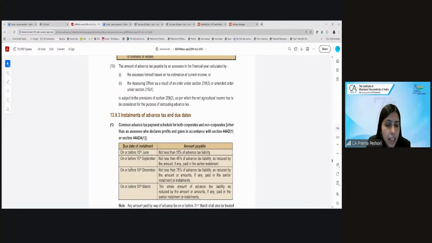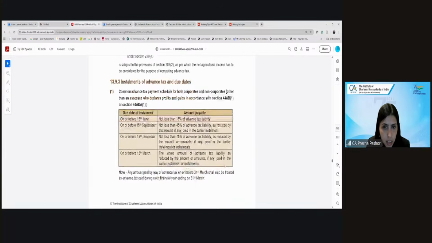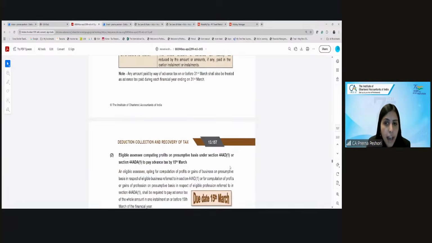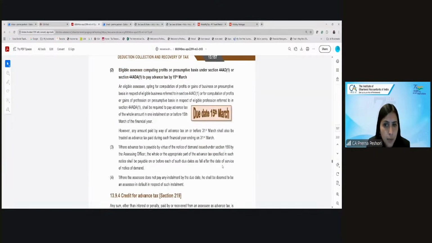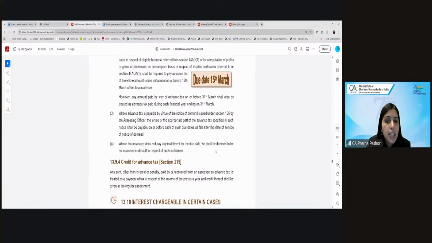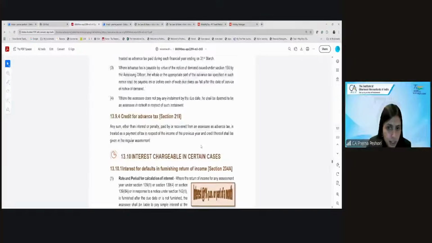So what are the installments of advance tax? It is for other than presumptive businesses: on or before 15 June, 15%; 15 September, 45%; 15 December, 75%; and before 15th March, 100%. Even if you pay by 31st March, that will be counted as advance tax. For presumptive businesses, there is only one due date, which is 15th March. So before 15th March, you need to pay 100%. If you do not pay any installment by the due date, you will be treated as an assessee in default. And when you file your income tax return, you will get the credit for the advance tax.